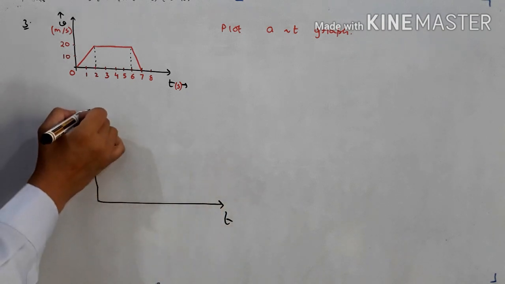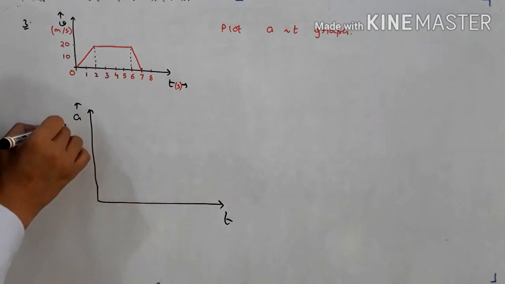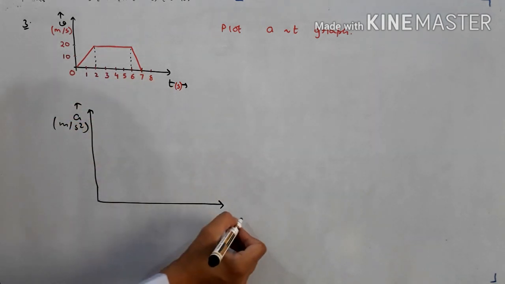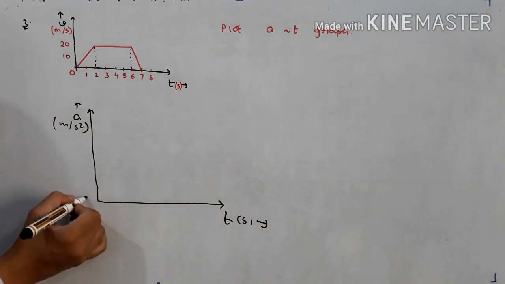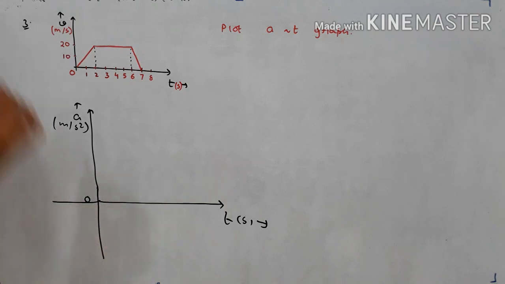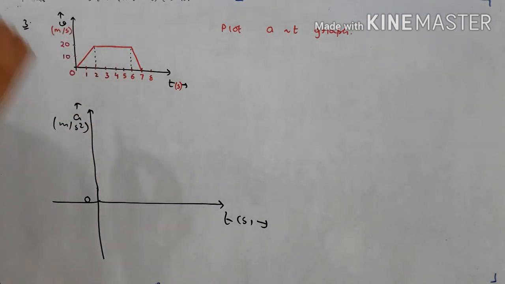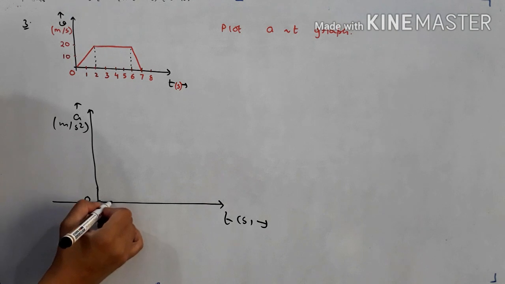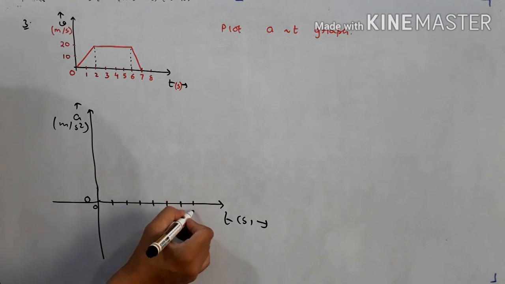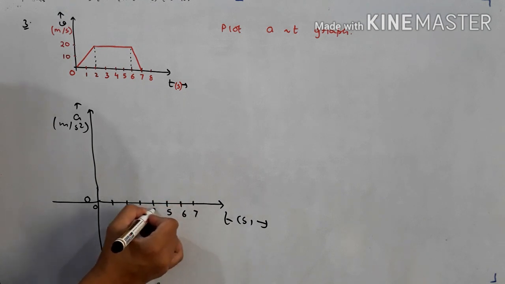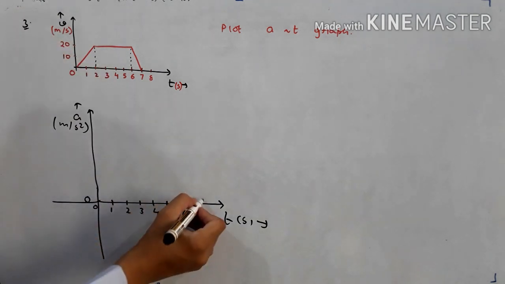Let this be our time. Let this be acceleration, and because SI units are given, meter per second and second, we will write meter per second square for acceleration, and for time we will write second. So these are our axes. This is the origin. Like this we can draw. Now the time interval is 0 to 7 seconds, so you will mark those intervals: 0, 1, 2, 3, 4, 5, 6, 7. Eight is there, but we don't need that.